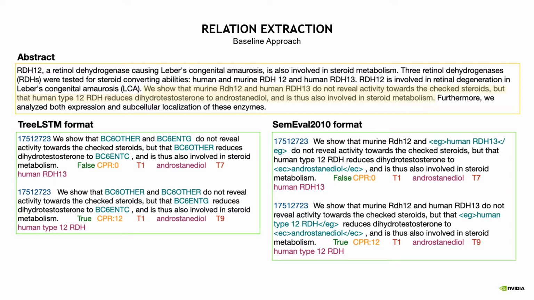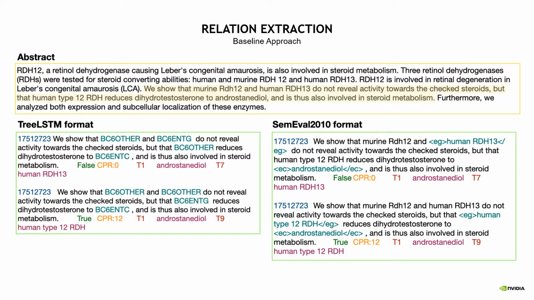For pre-processing the data before we feed it into this encoder model, we tried two different methodologies. On the left-hand side, we have the tree LCM format in which we mask every chemical and gene appearing in the sentence in the hopes that we keep the model from overfitting to specific chemicals and genes. Chemicals and genes that are not under investigation, that we don't want to predict the relationship between, we mask with an other mask.